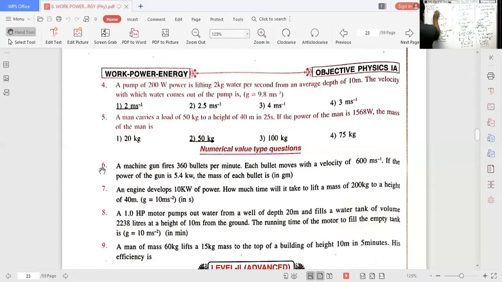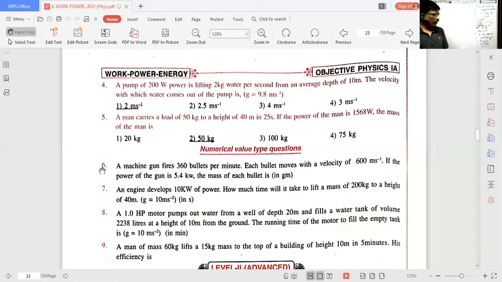Fourth problem, all of you read that fourth problem.